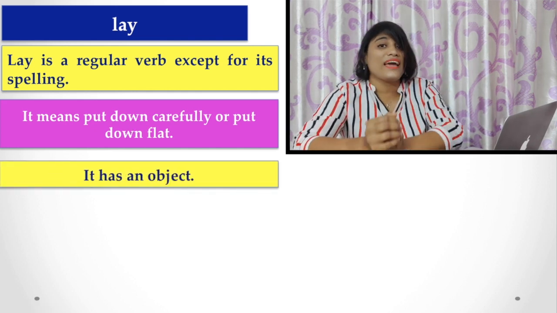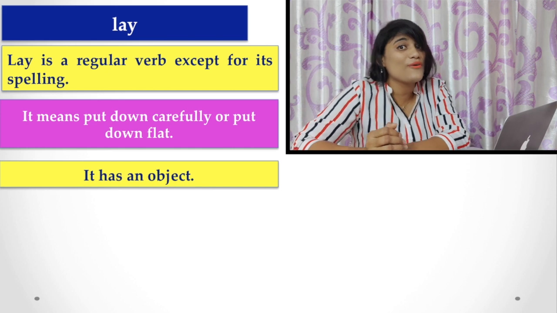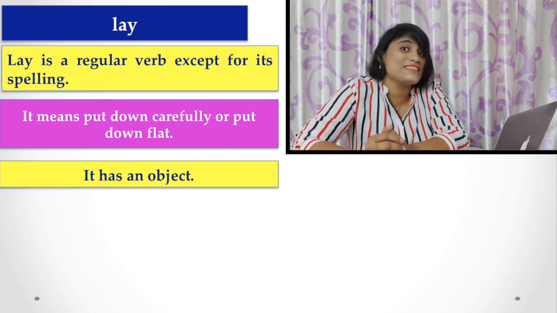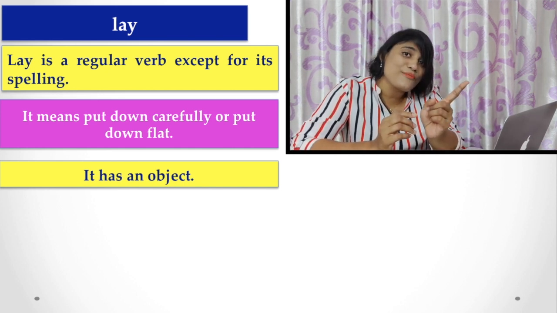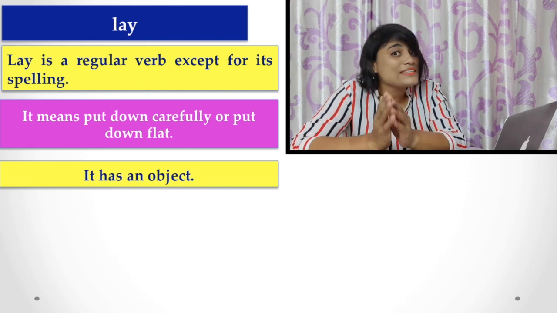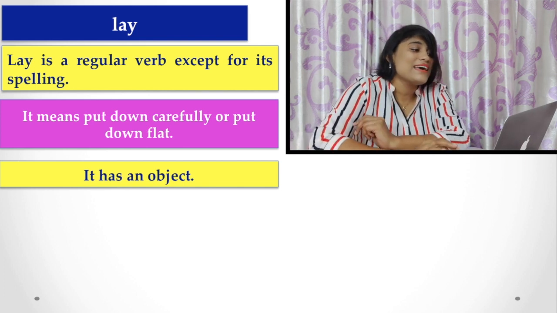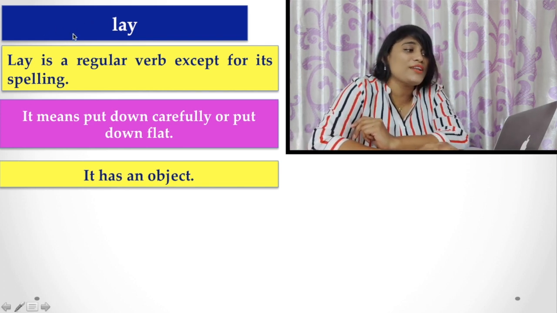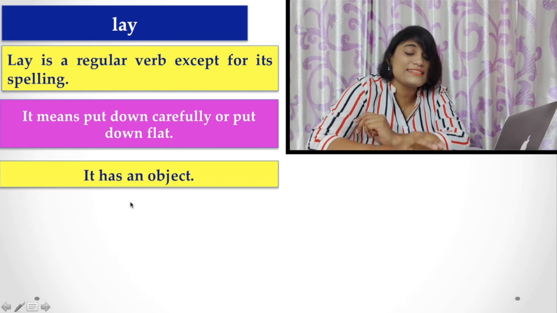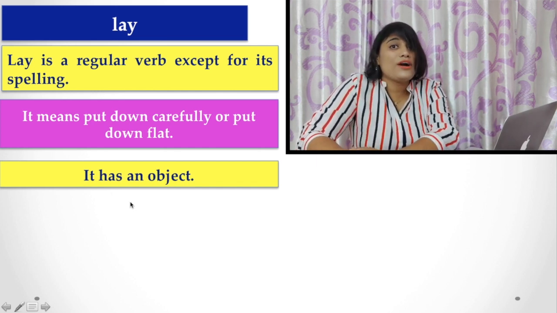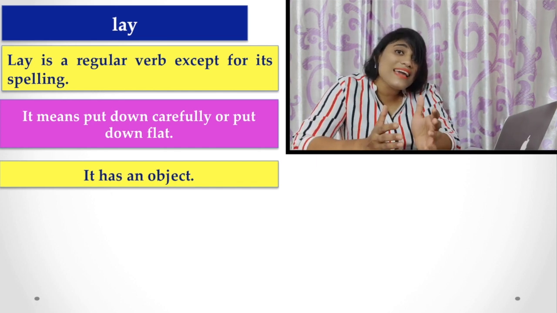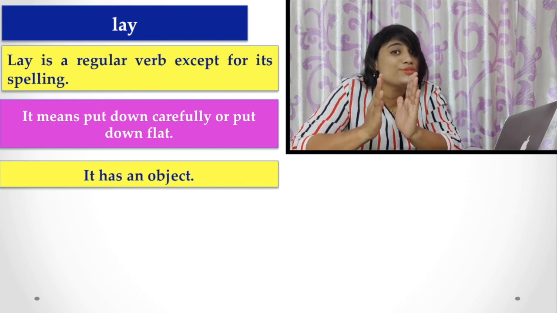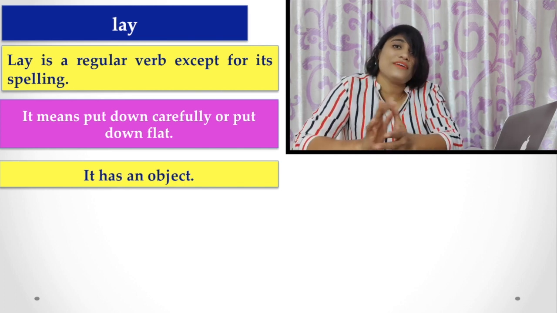And how can we understand the difference between the past form of lie and the present form lay? That is, lay has an object. When we use this regular verb, it has an object. When we find lie as an irregular verb, it doesn't have any object.